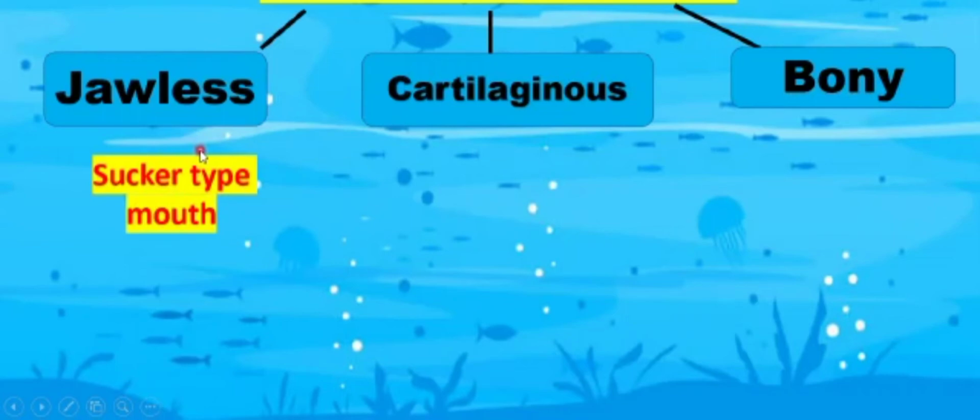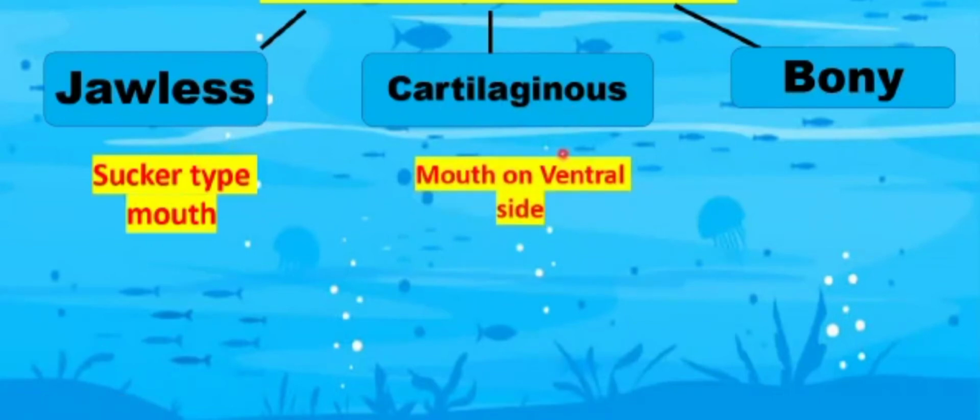So the cartilaginous fishes, now let's discuss the mouth of the cartilaginous fishes. The mouth of cartilaginous fishes is present on the ventral side. Ventral side means it is present on the lower side of the body of the animal. So the cartilaginous fish's mouth is present on the ventral side, on the lower side.